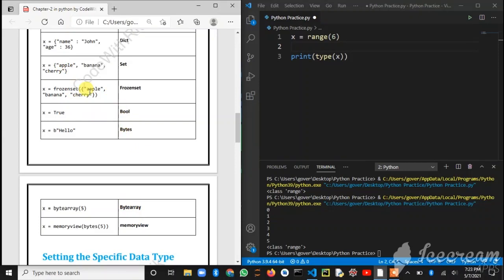And booleans. Just remember what a frozen set is and how we define it. It is also a set, but we put frozenset around the set, then it is a frozen set. You have to define it as a frozen set. So I'll tell you what a boolean is.